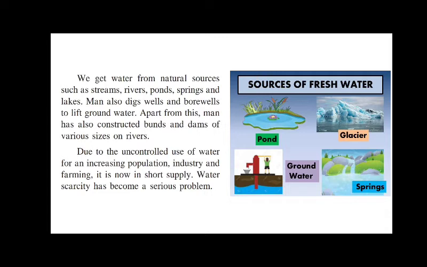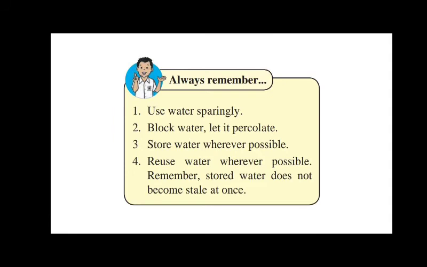Due to the uncontrolled use of water for an increasing population, industry and farming, it is now in short supply. Now we can see that there is a shortage of water. Why is there a shortage of water? Because the water has been used excessively. Water scarcity has become a serious problem now. So, what do we have to do? We have to always remember that we have to use water sparingly.